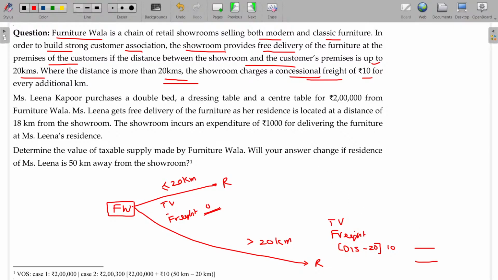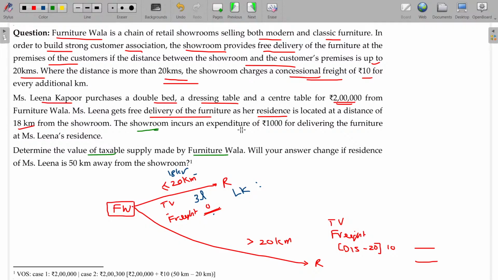Right. Mrs. Leena Kapoor purchases a double bed, a dressing table and a center table for rupees 3 lakhs from Furniture Wala. Mrs. Leena gets free delivery of the furniture as her residence is located at a distance of 18 kilometers only. So, first case being Leena Kapoor. The transaction value being 3 lakhs and the distance is 18 kilometers only, so freight is 0. Determine the value of the taxable supply made by Furniture Wala.